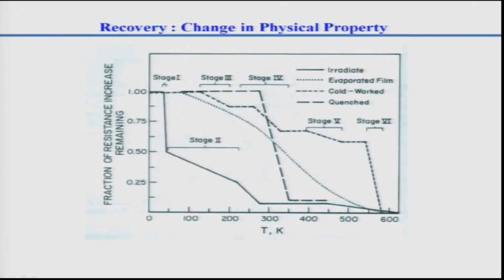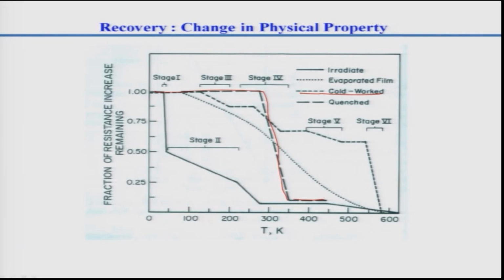One of the important physical properties is the resistance or conductivity. Inverse resistivity is conductivity. As you see here, let us look at the cold work material, given by this line. There are several stages of change in the resistance.